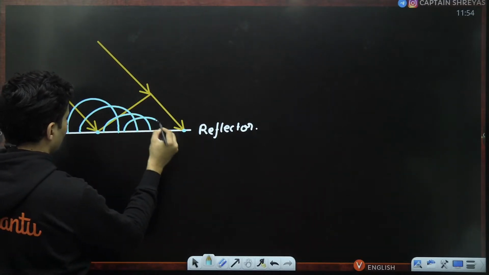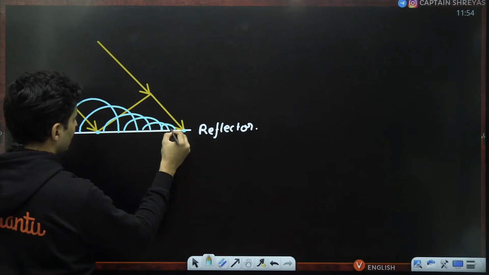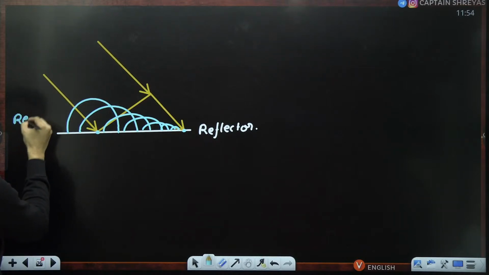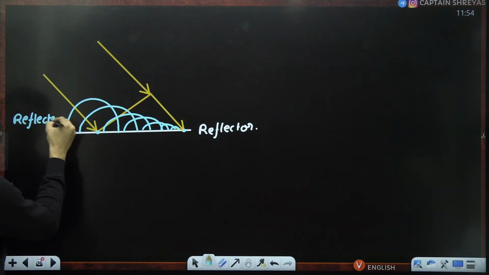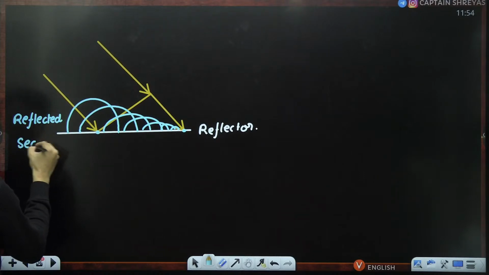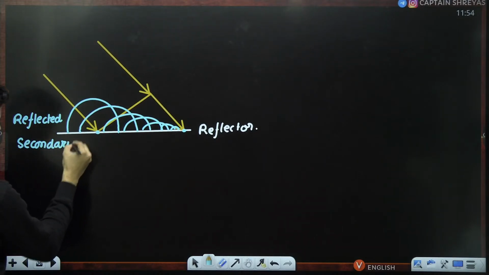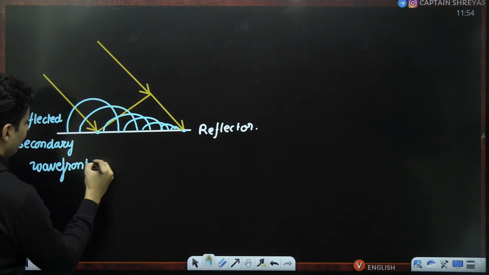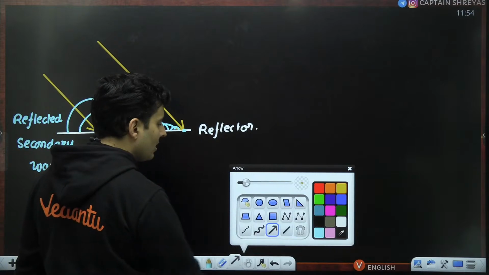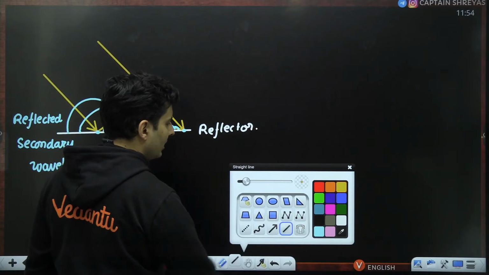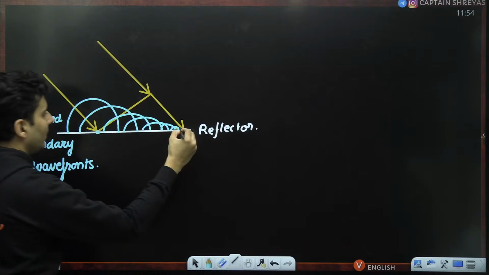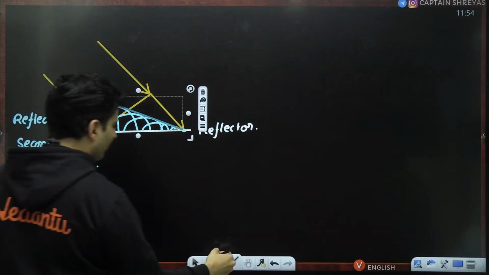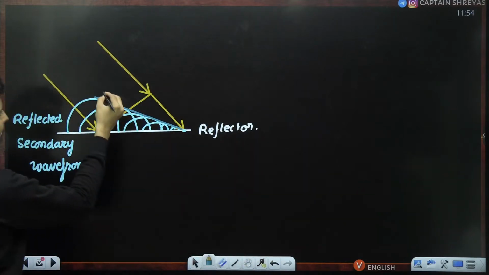These are the reflected secondary wavefronts. What do you do to such reflected secondary wavefronts? Obviously, you have to draw a common tangent to all of them to figure out the reflected wavefront.